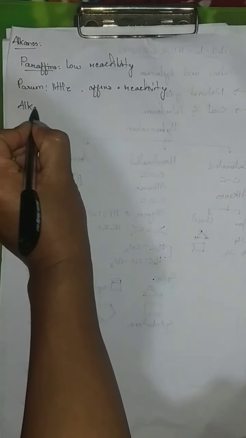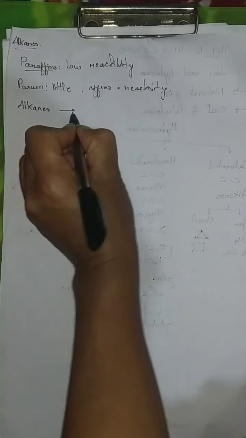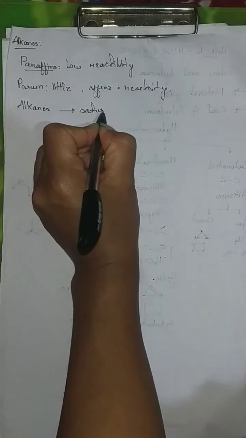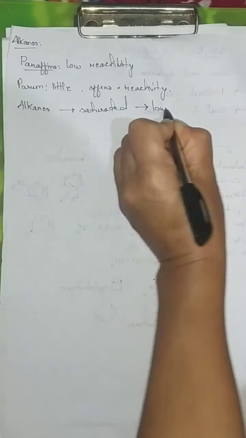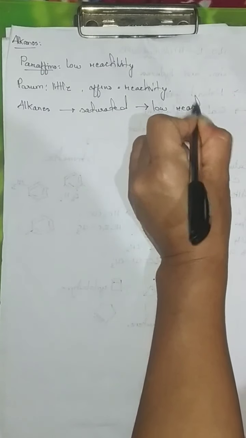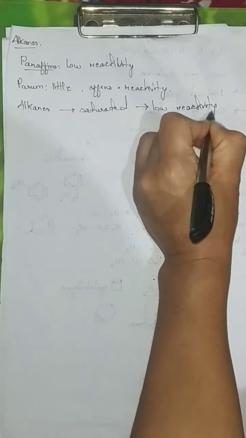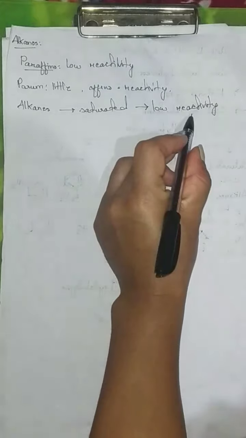They are little reactive. Therefore, alkanes are the saturated hydrocarbons with low reactivity.